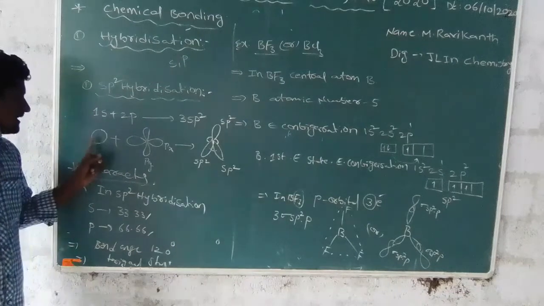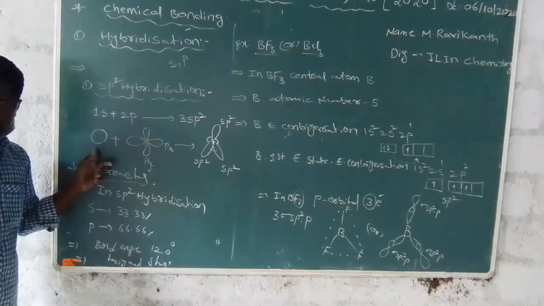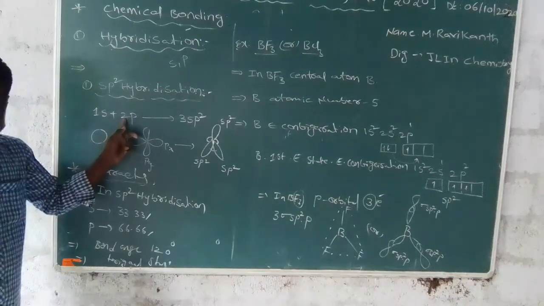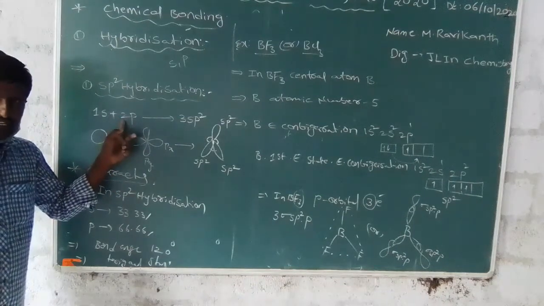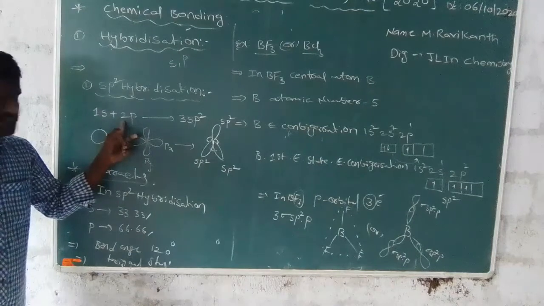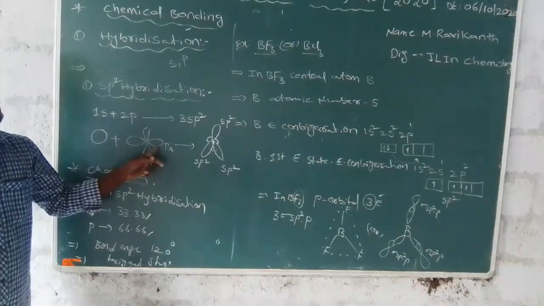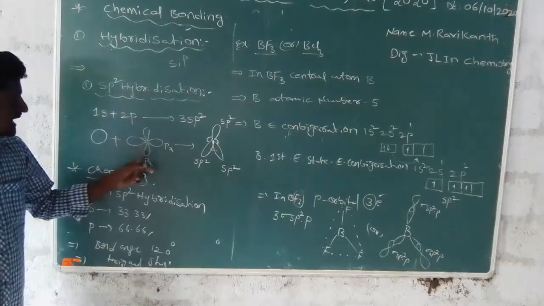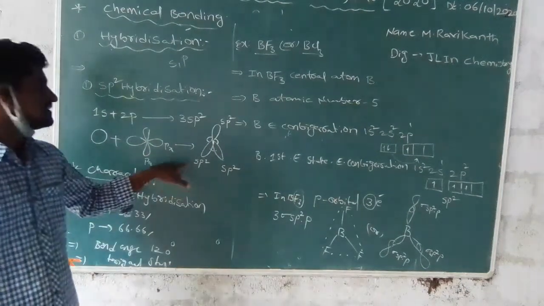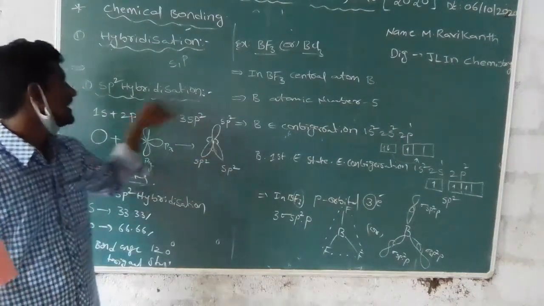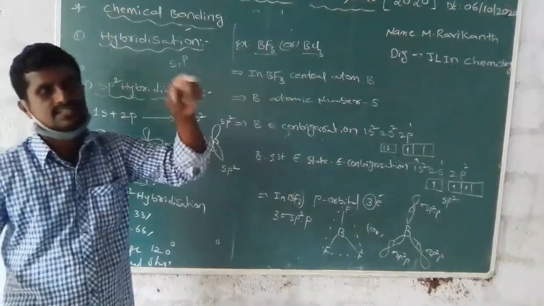This is the structure of the s orbital, spherical. This is the structure of the p orbital, dumbbell. How many p orbitals are present? Two p orbitals: the first is a px orbital and the next is a py orbital. Formation of 3 sp2 hybridized orbitals.